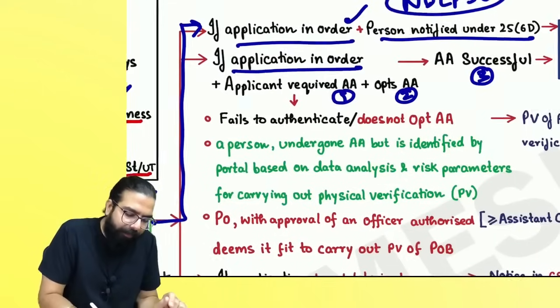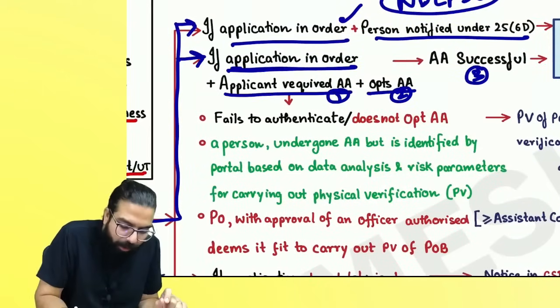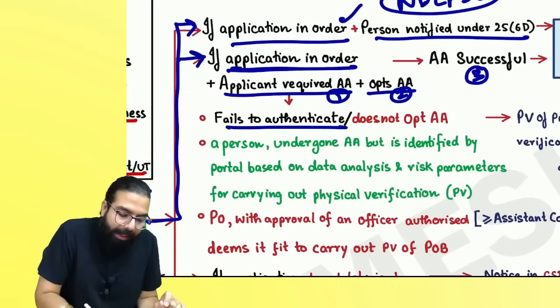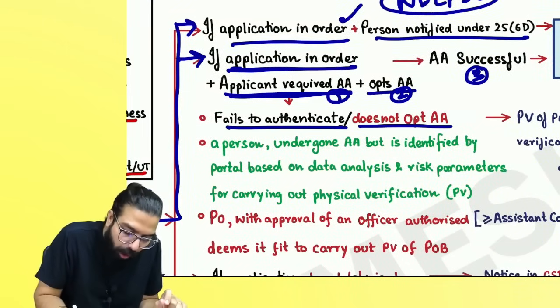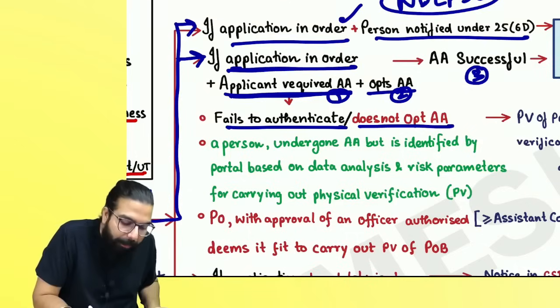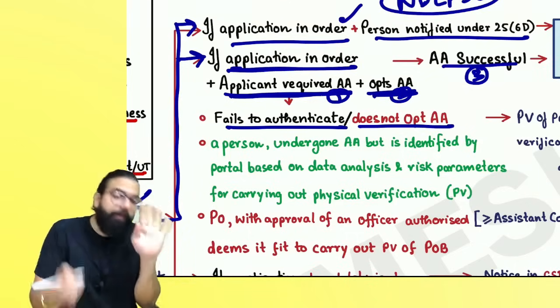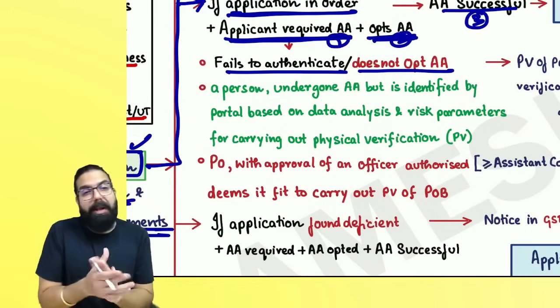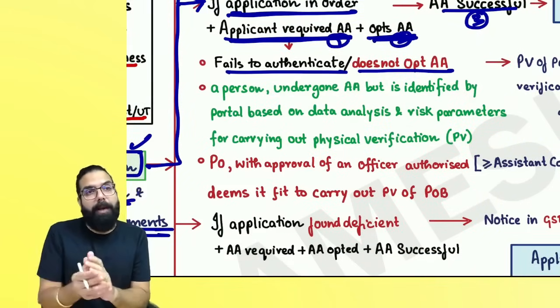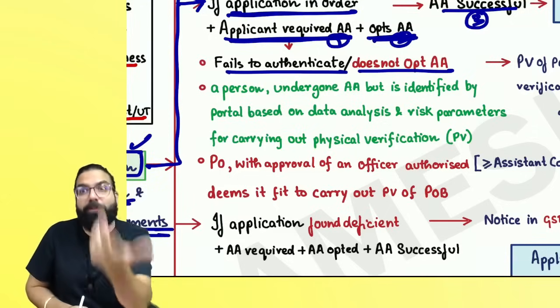Sir, the application is in order, Aadhaar authentication is required and opted, but failed. Or Aadhaar authentication is required, but the person did not opt. Are we clear, everyone? Or, sir, the applicant is required to undergo Aadhaar authentication, opted also, and the authentication was successful, but the portal has identified me. While verification was happening, the portal identified me during the process of verification.